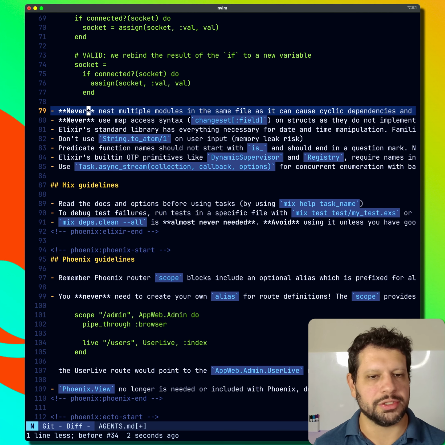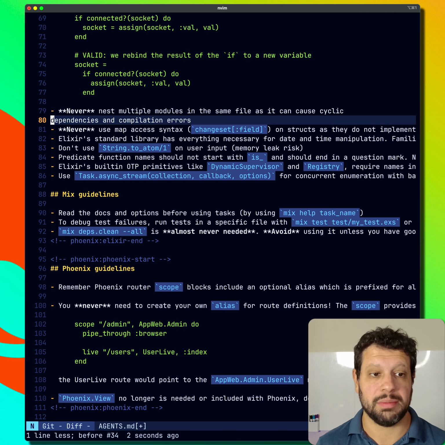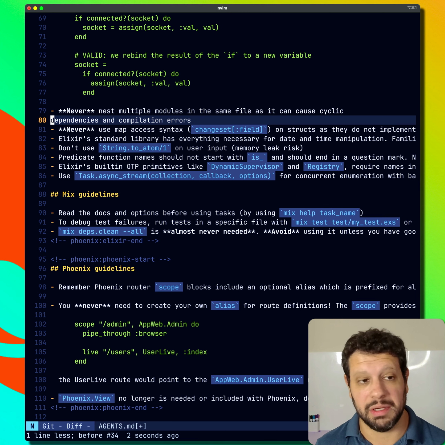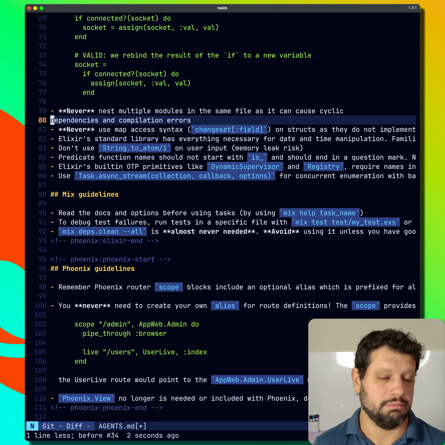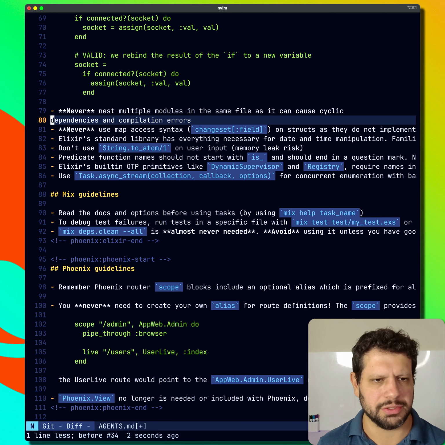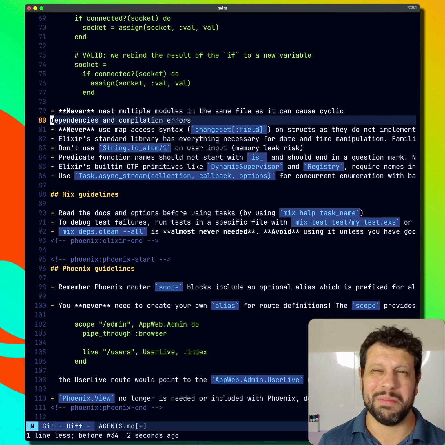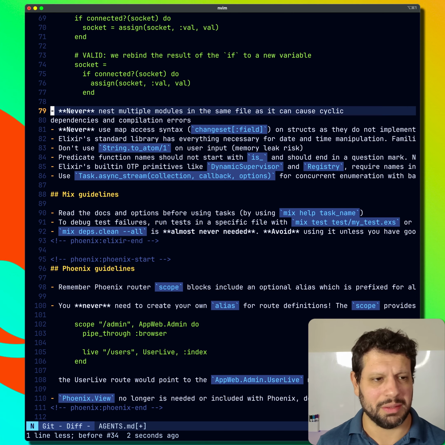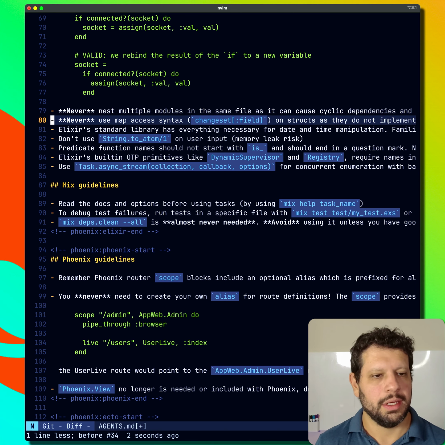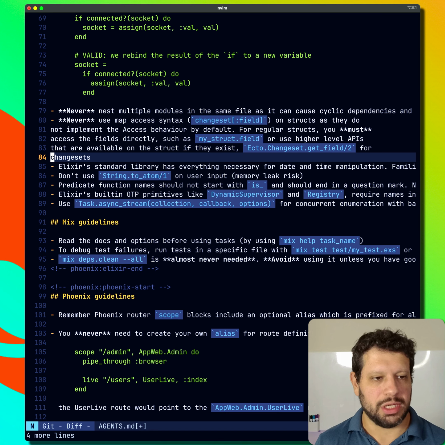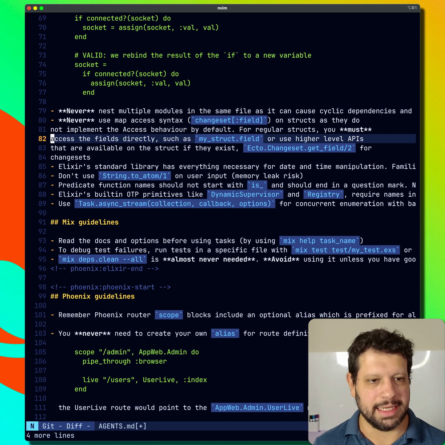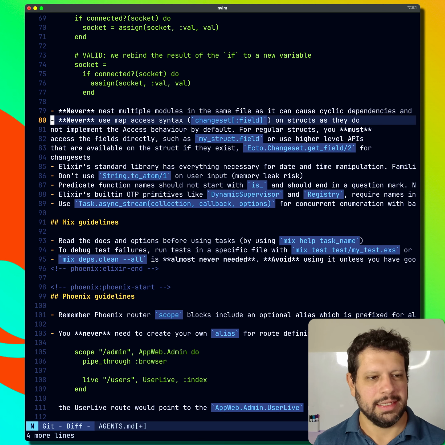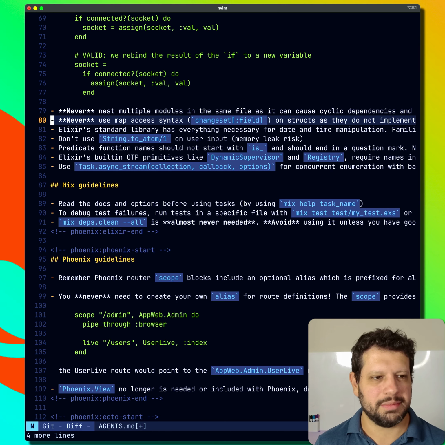Never nest multiple modules in the same file, as it can cause cyclic dependencies and compilation errors. This is a good one to know, I think, for everybody. I mean, I don't really know that I nest multiple modules in the same file all the time. When might I do this? Maybe for like a struct or something, but that's interesting. Never use map access syntax on structs, as they do not implement the access behavior. That makes sense. You want to access structs like this. It's kind of like it's doing its Elixir based on some other languages, maybe.